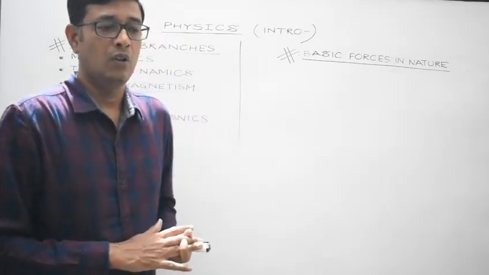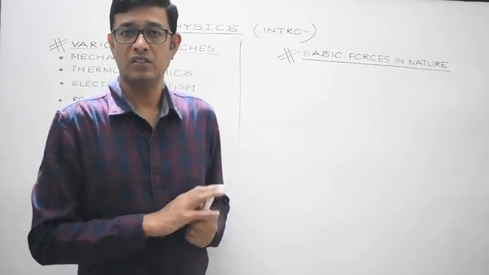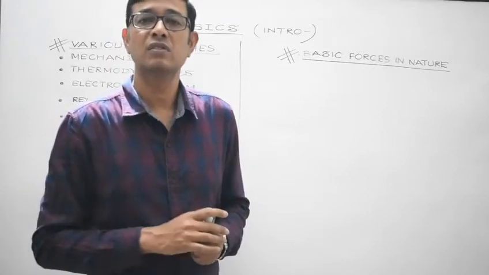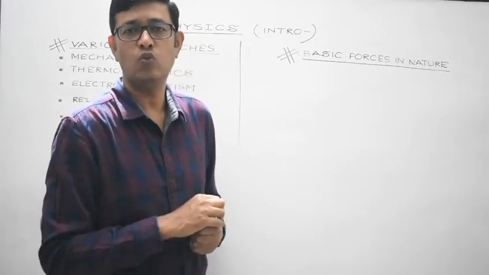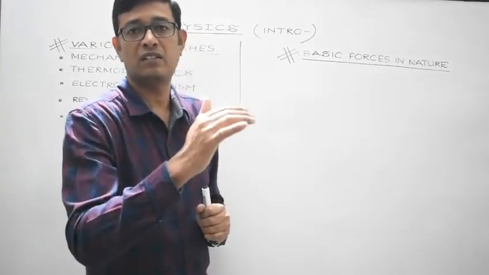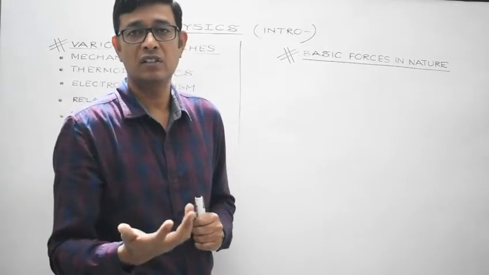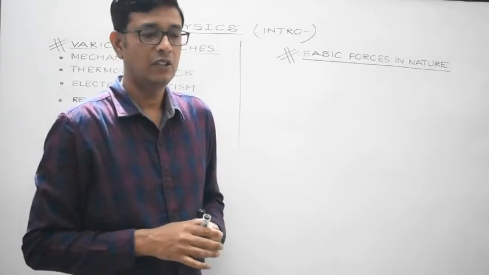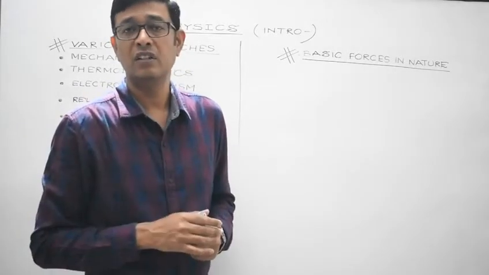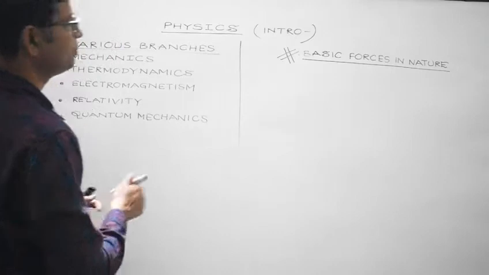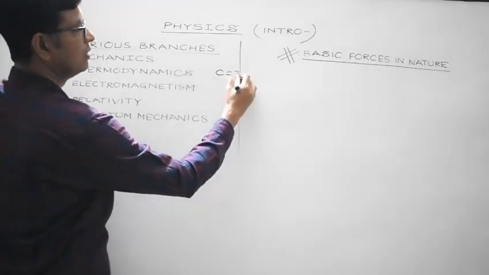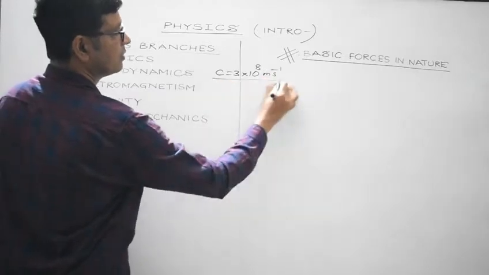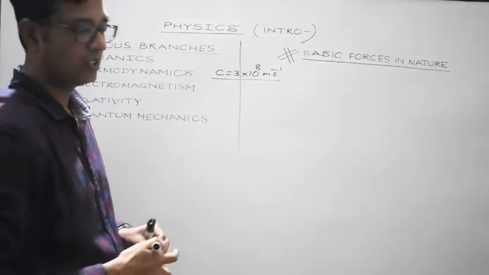So, whatever objects are moving around us, be it a car or a train or a bus or bicycle or bike, whatever moving objects we observe around us, the speeds are low when compared to the speed of light. Speed of light, as you are aware, is 3 into 10 raised to the power 8 meter per second. This is the speed of electromagnetic waves, right?